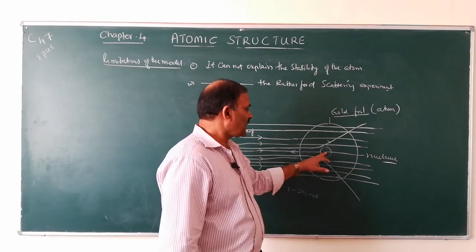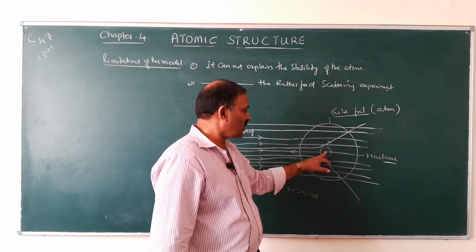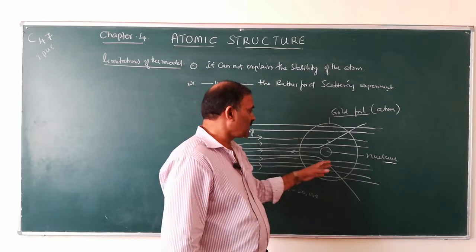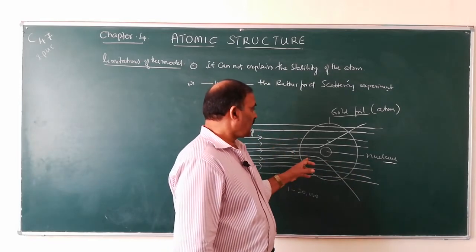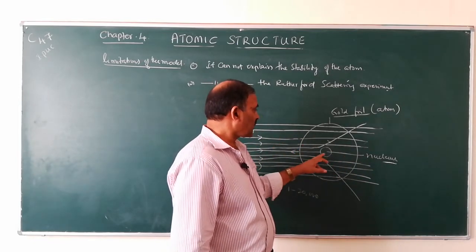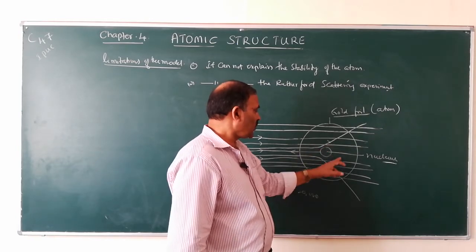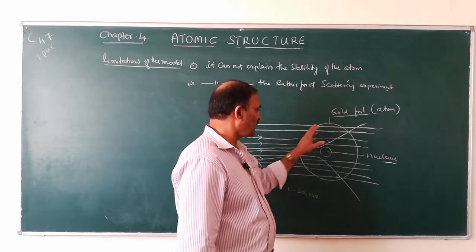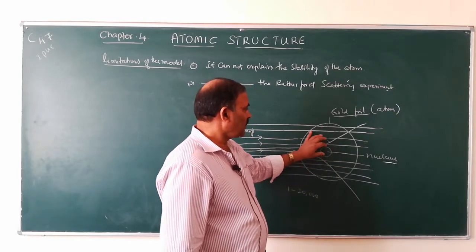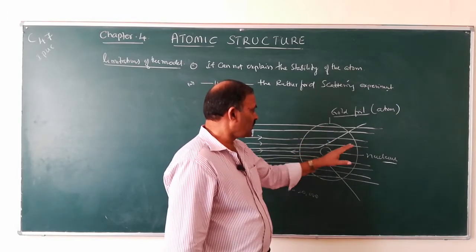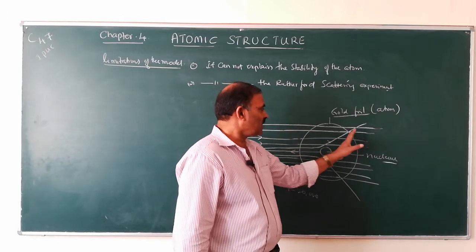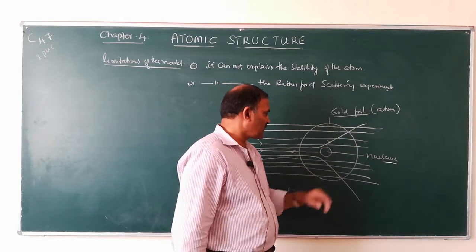the atom there is a positively charged portion called the nucleus, and the entire mass of the atom is concentrated in this nucleus. The remaining portion of the atom is almost empty. Therefore, all the rays pass without any deflection.